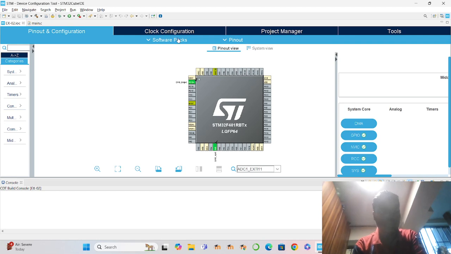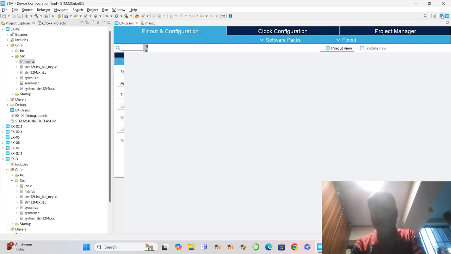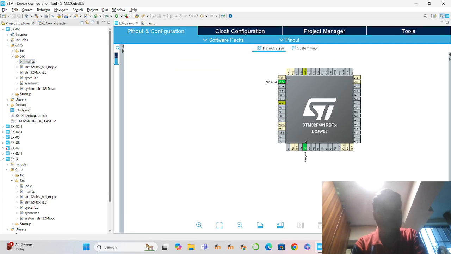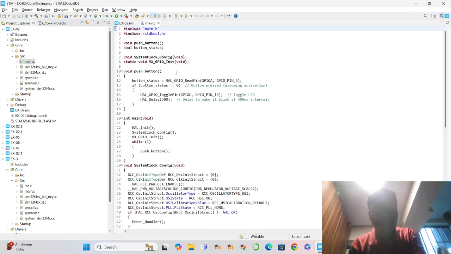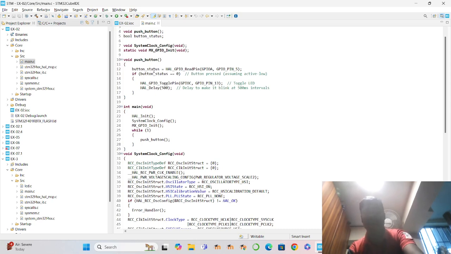Later we need to move to the main.c file, where in main.c, after we need to debug those and we need to move to the main.c file. In the main.c file, we need to create a function push button, then a boolean function, button status. In button status, the GPIO pin number 5 will read the pin.